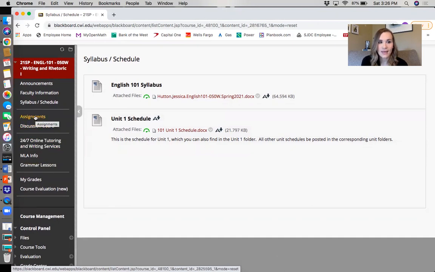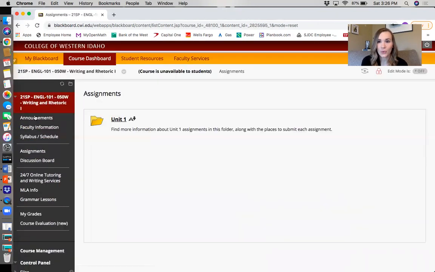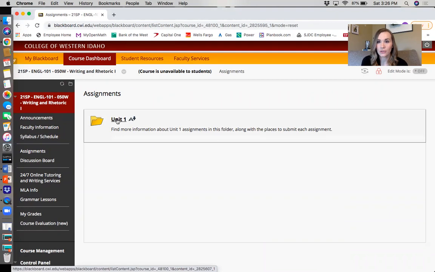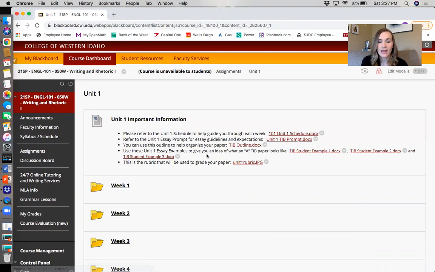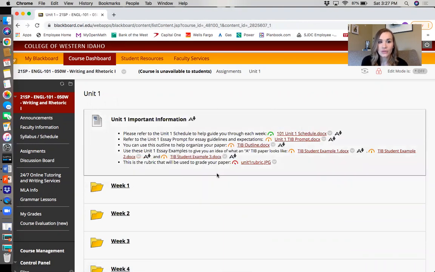Next up, we have the assignments tab. This is probably where you're going to be spending the most time. When you click on that, it'll show you your unit folder. We're starting in Unit 1. We'll go ahead and click on that, and it automatically brings you to Unit 1 important information.